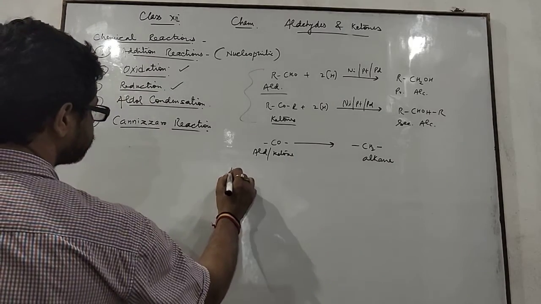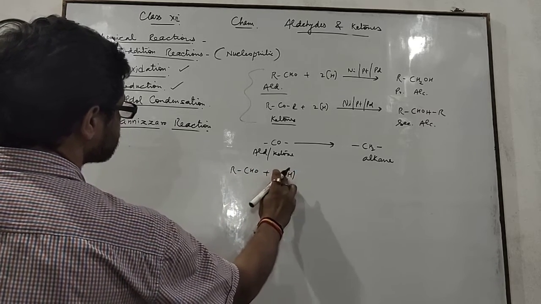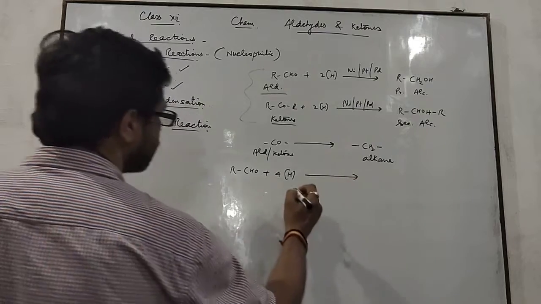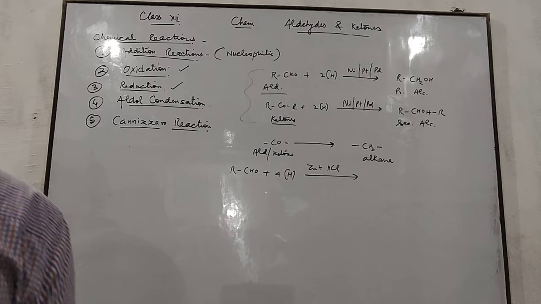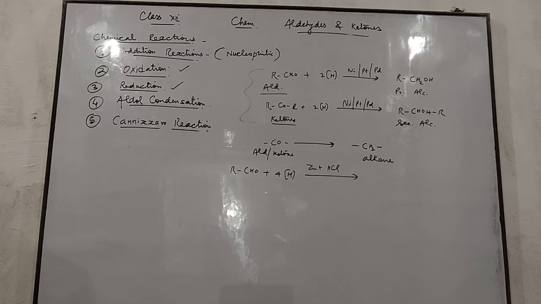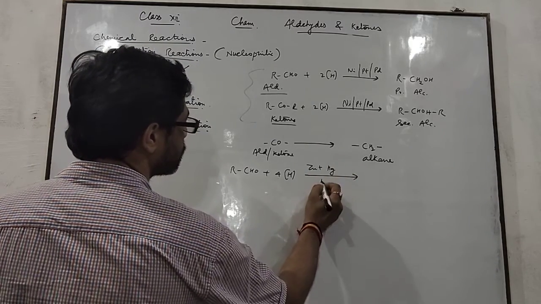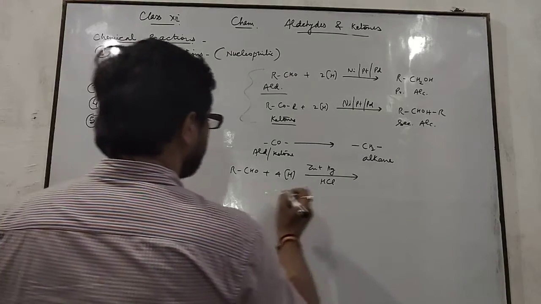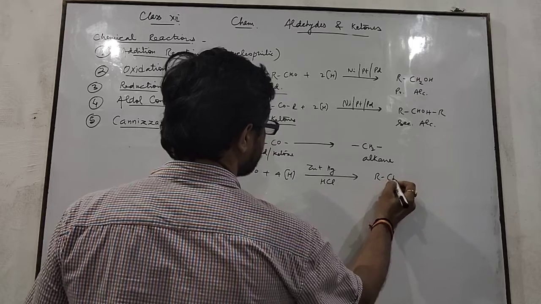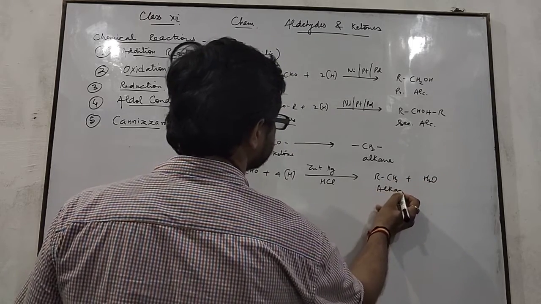See here, RCHO plus 4H, reduction in presence of zinc and hydrochloric acid. Not only zinc, this one is zinc amalgam. What is zinc amalgam? Zinc amalgam is a mixture of zinc and mercury. The mixture of any metal with mercury is called amalgam. And this reduction forms RCH3 plus H2O. This one is an alkane.